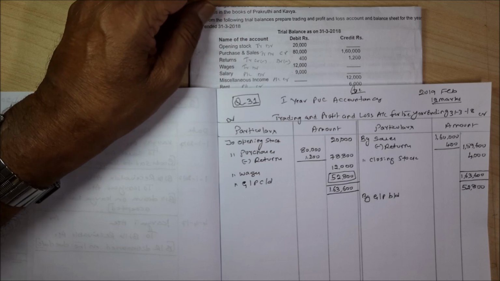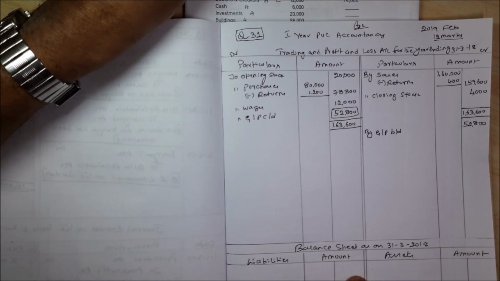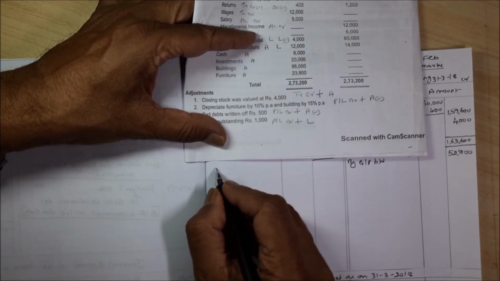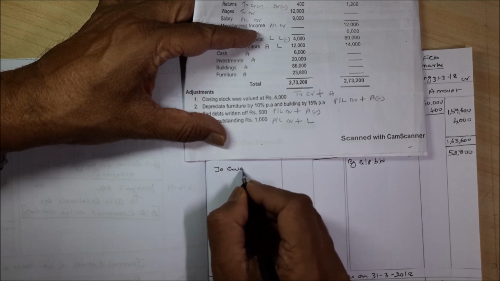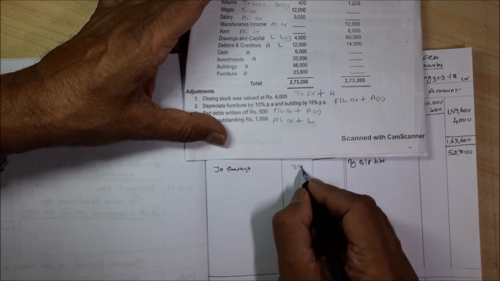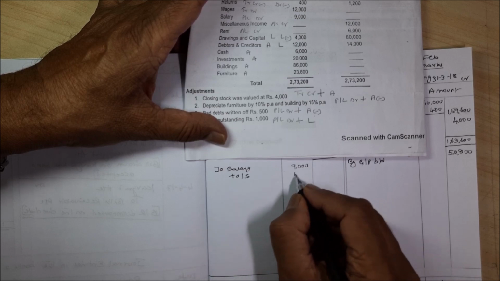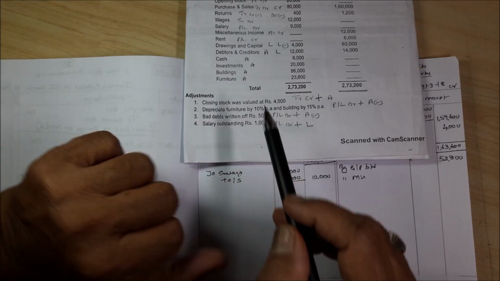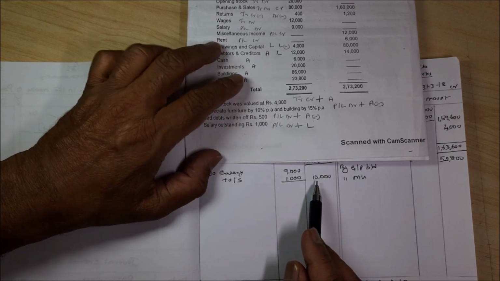Now we will write profit and loss account. To salary 9,000, write it in the inner column. Add outstanding 1,000. So outer column you write 10,000. Salary 9,000 to outstanding salary 1,000, 10,000.